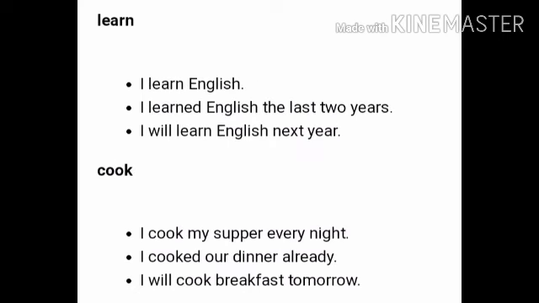Learn. I learn English. Learn refers to simple present tense. I learned English the last 2 years. Learned refers to past tense. I will learn English next year. Will learn refers to the future tense.